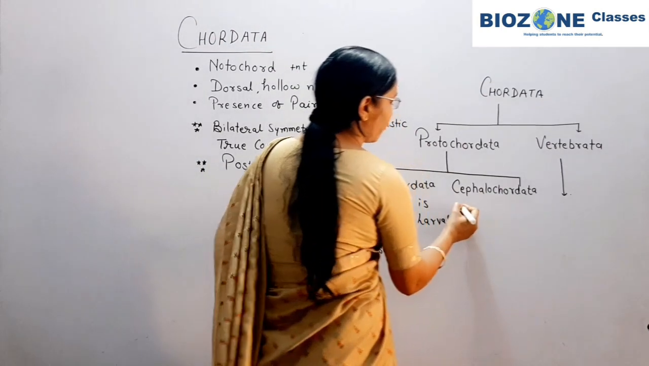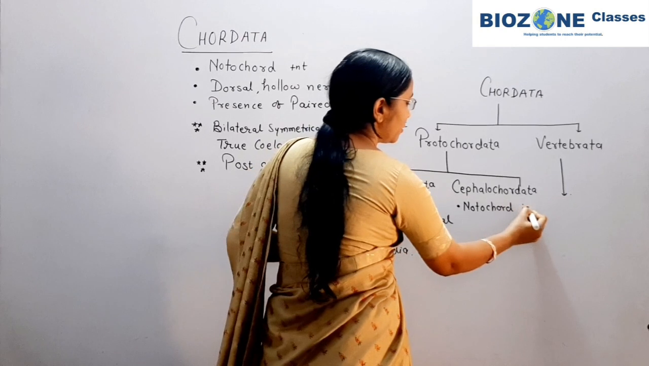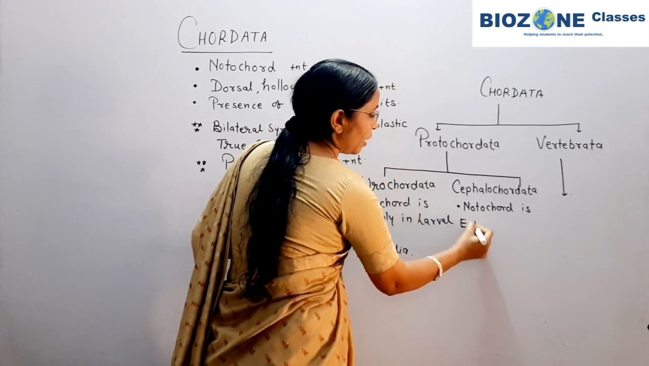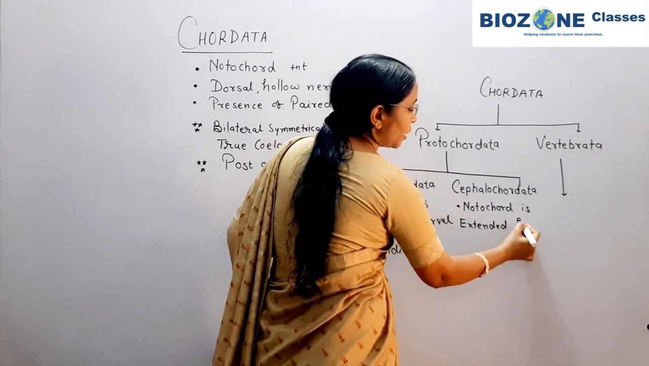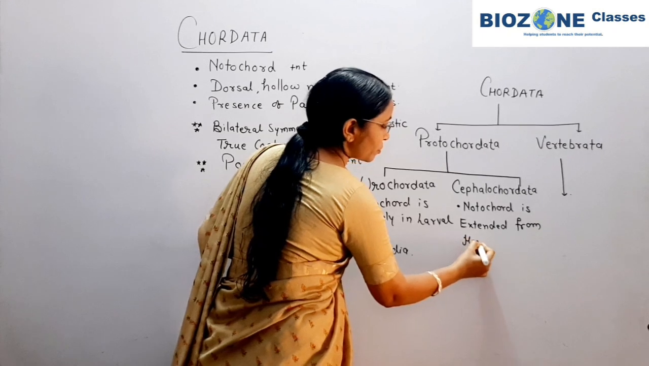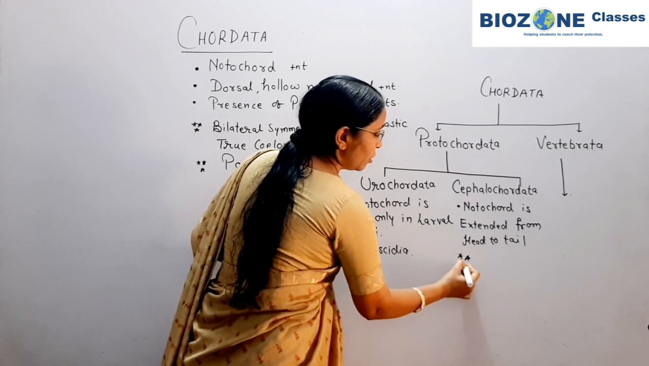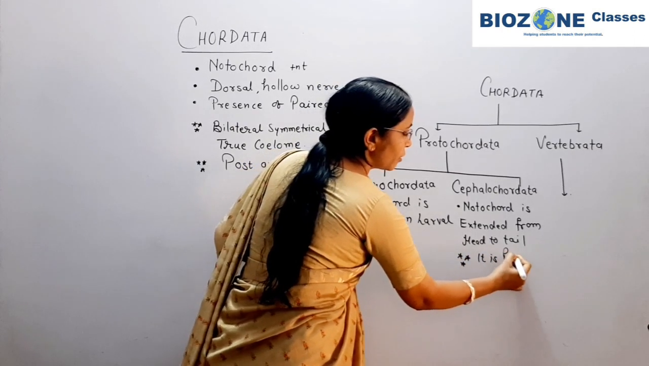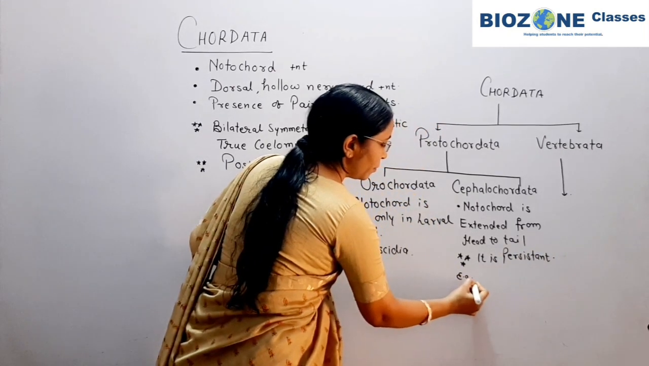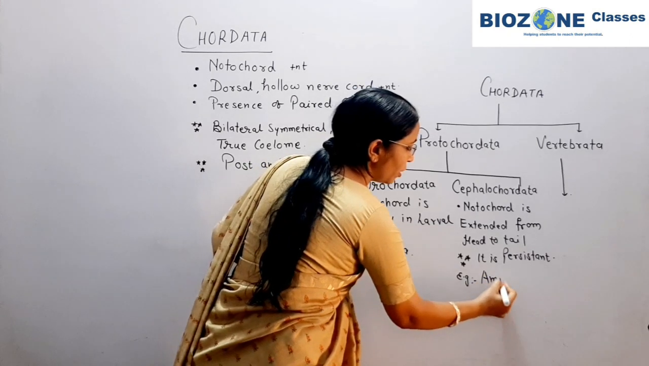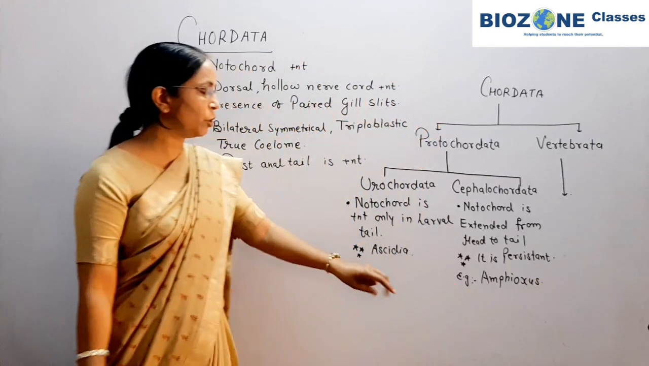When we come towards the cephalochordata, notochord you remember, notochord is extended, and this extended notochord is persistent throughout the life. So extended from head to tail, and secondly it is persistent, that is, present throughout the life. Example you remember, Amphioxus commonly, or Lancelet also, it is another name used.